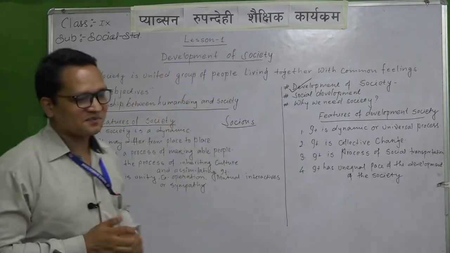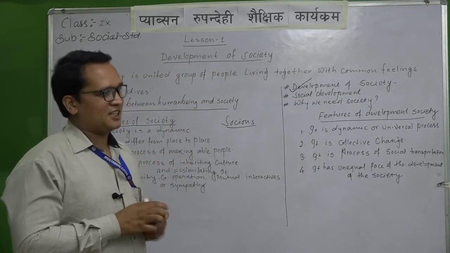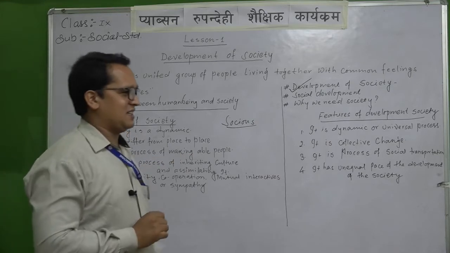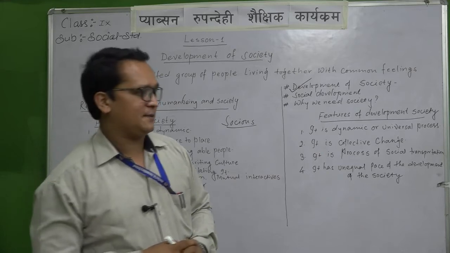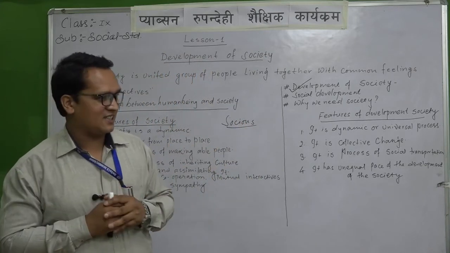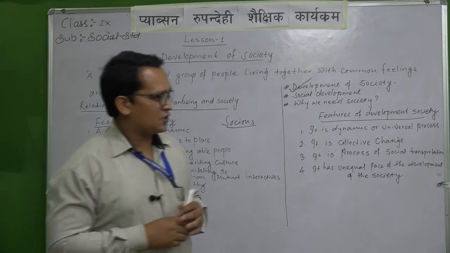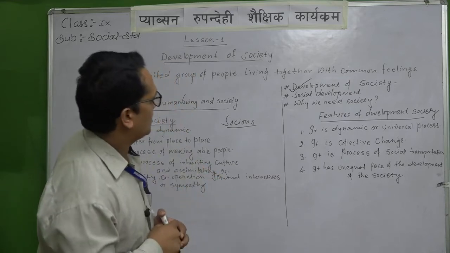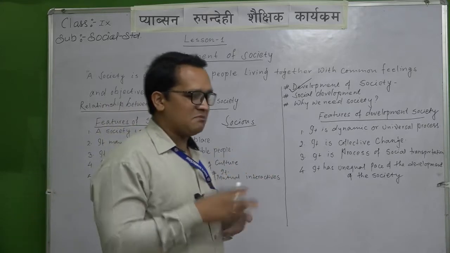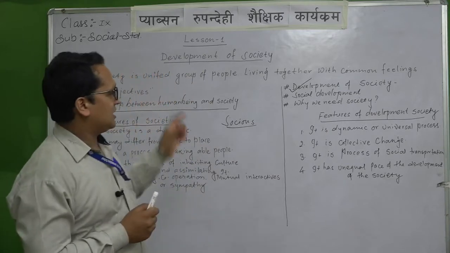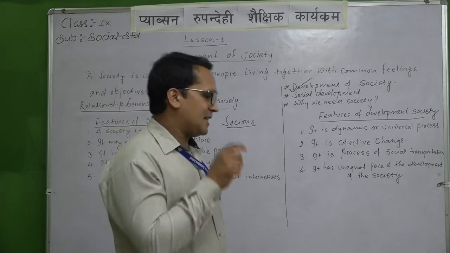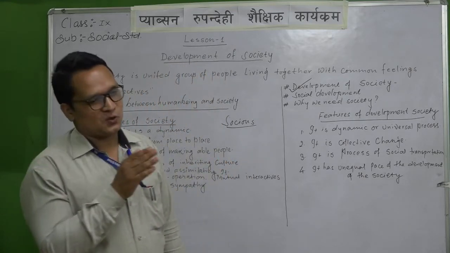Development of society. In previous times, there was no difference, or we can say very little difference, between human beings and society, because in that time no civilization was there. Human beings were roaming in the jungle to find eating materials, either edible roots or any types of meat and so on. In that time there was the least difference between human beings and society. So in that time the journey of society started.